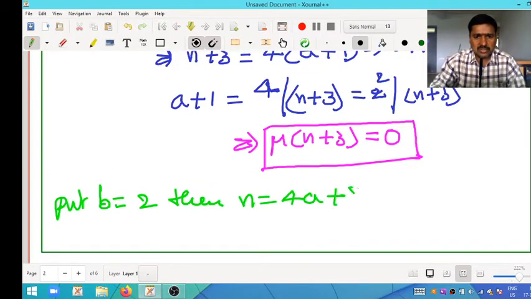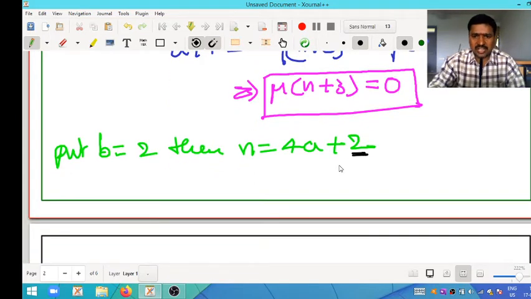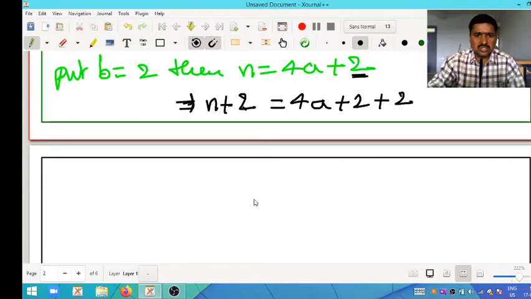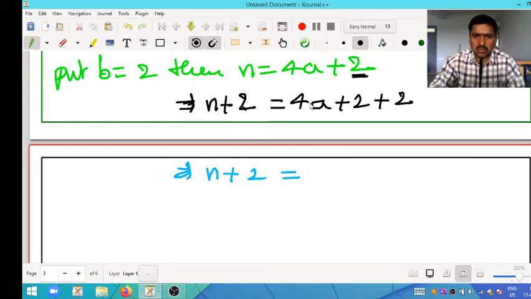4a plus 2. Now we want to get 4 here. How do you get 4 here? By adding 2 on both sides. So n plus 2 is equal to 4a plus 2 plus 2. So this becomes n plus 2 equals 4a plus 4. By taking 4 as common, this becomes a plus 1.